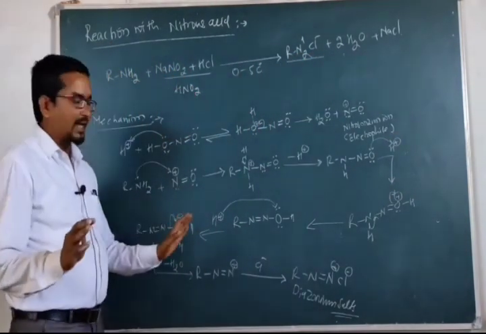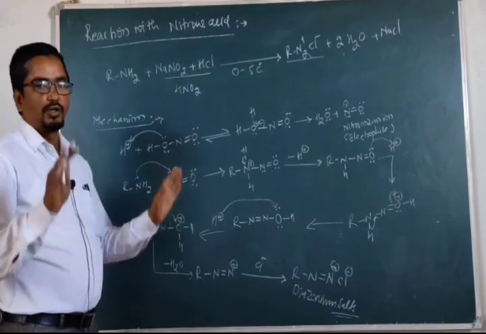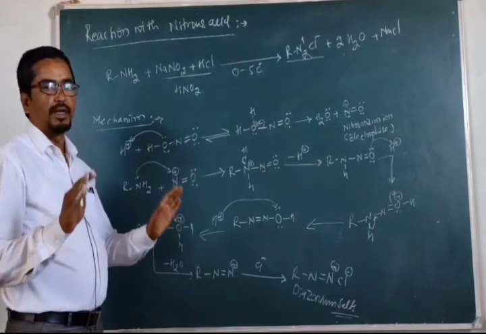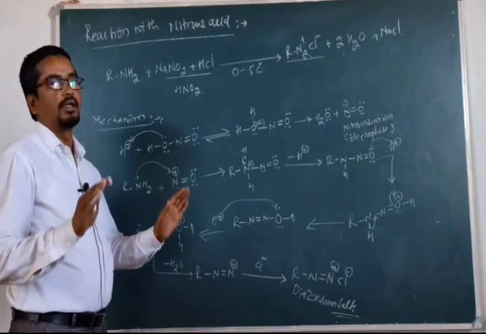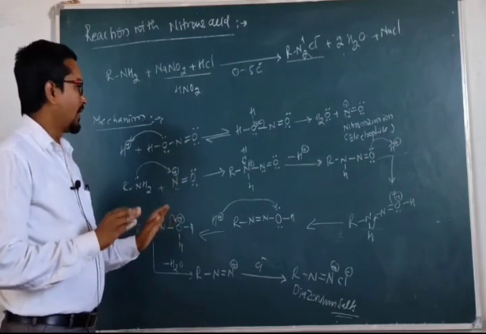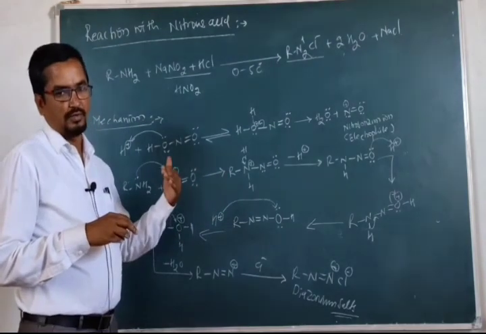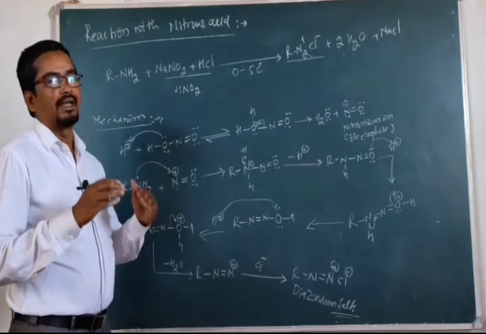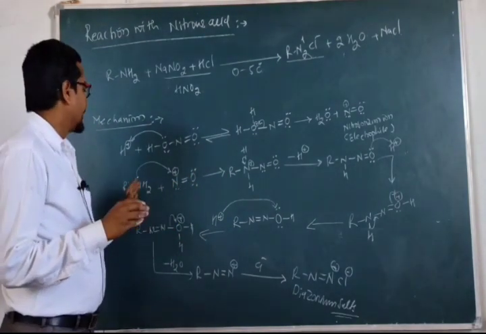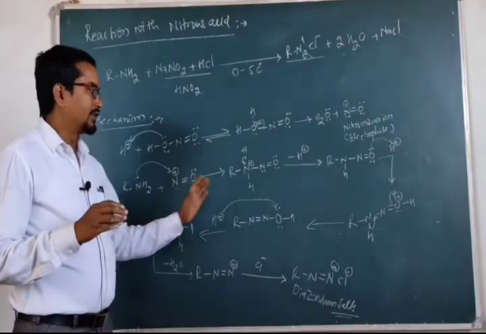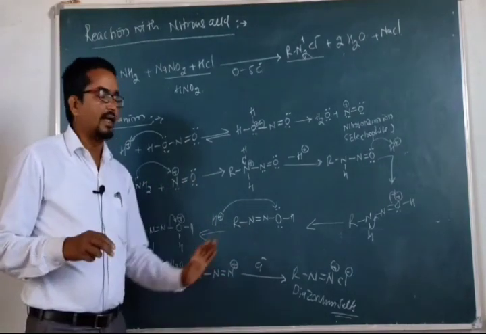So if you look at the mechanism step by step, what happens is the nitrous acid will form the nitrosonium ion, which will act as an electrophile in this reaction, and that electrophile will attack here on the amine and will lead to the formation of diazonium salt step by step.